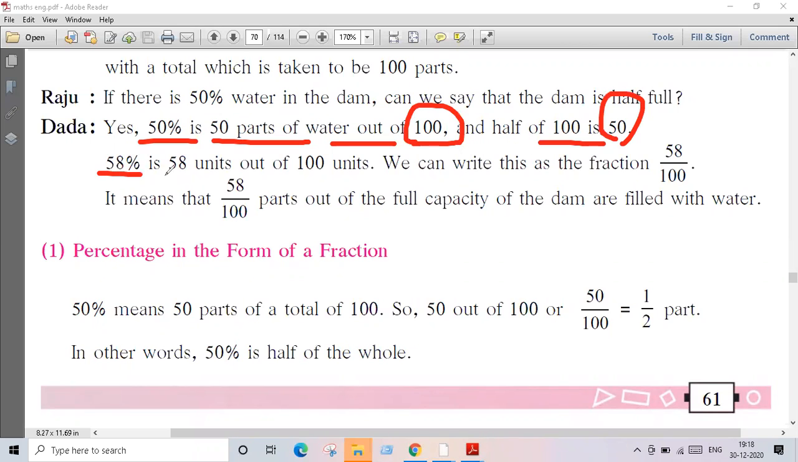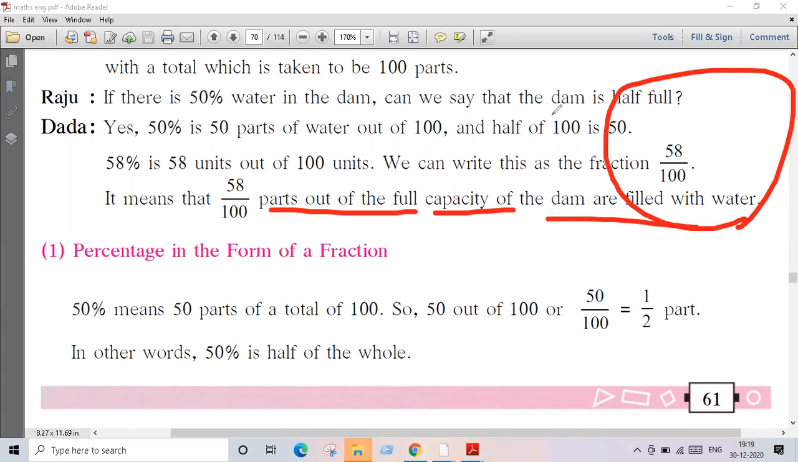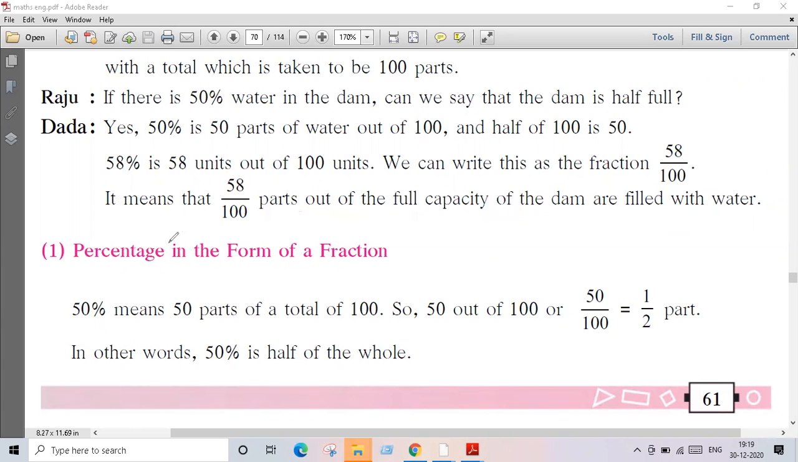So 58%, 58 units out of 100. So we can write the fraction as 58 out of 100. So it is a fraction. 100 part मधून 58 part, right? तर 100 पार्ट तुम्हाला घ्यायचे आहे डिनोमिनेटर मध्ये, and you have to take 58 parts in the numerator. Right, guys? So it means that 58 parts out of the full capacity of the dam are filled with water. Getting, guys? The percentage in the form of fraction.